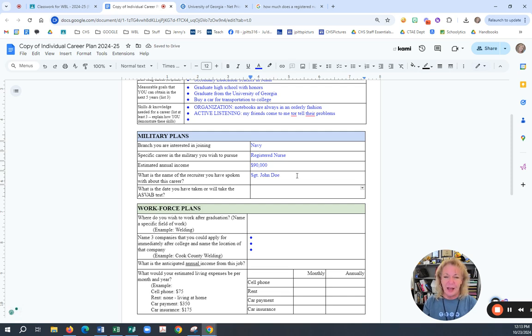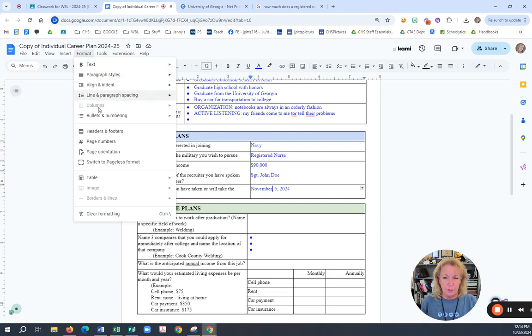And what date have you taken or will take the ASVAB? So have you signed up for the ASVAB? Have you not signed up for the ASVAB? If you're going into the military, you have to do one of those. So again, you have to go to CPC and find out what the next date is for the ASVAB if you have not done so. I'm going to pretend like it's Monday. So I'm going to say November 5th, 2024. I don't know what the date is. I made that up. That is an incorrect date, so do not put it, but you spell it out. That's what you'd do if you're doing military plans.